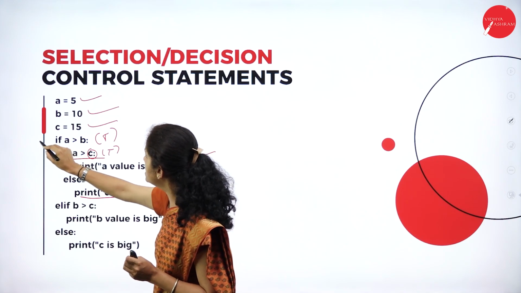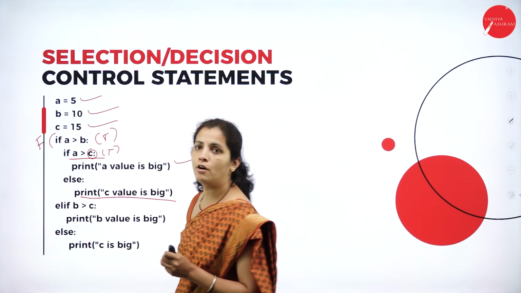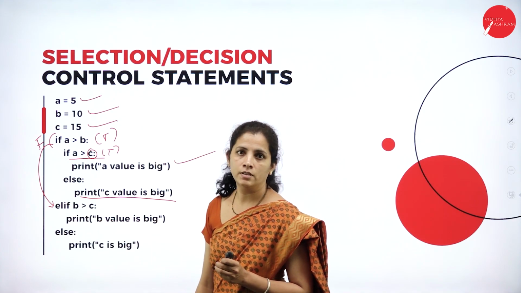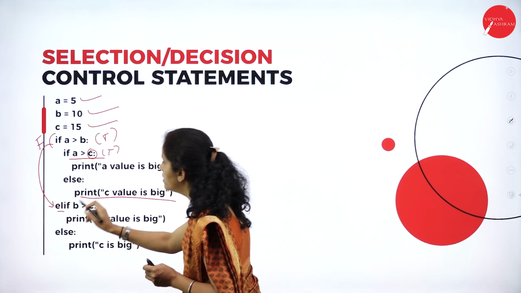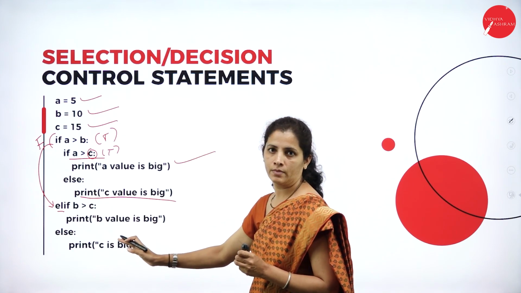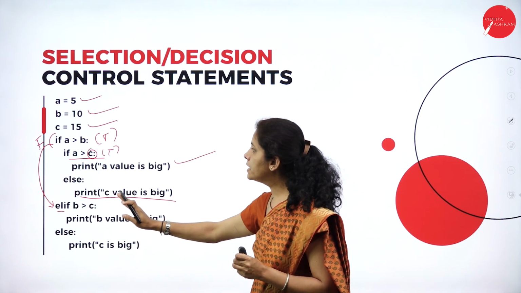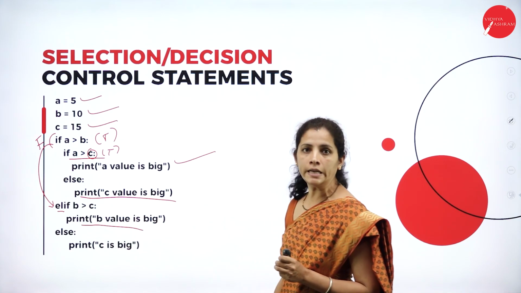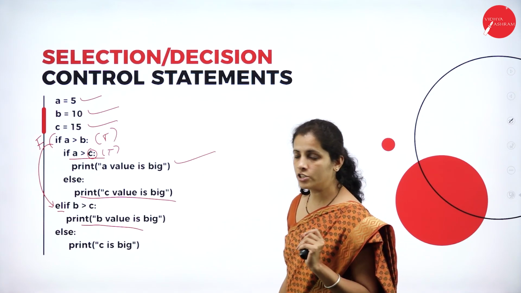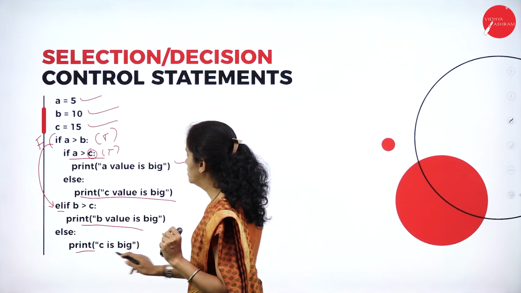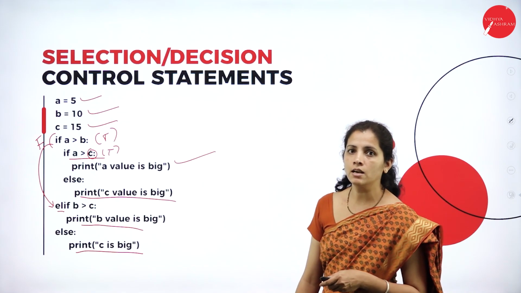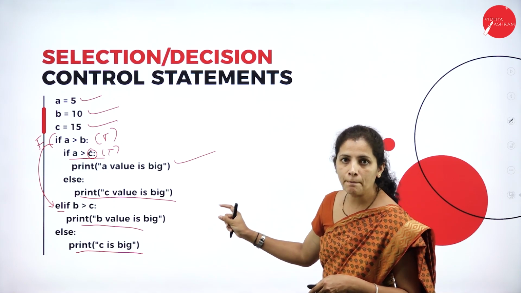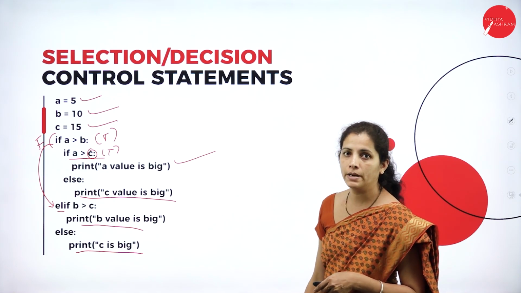If this condition is false, so the first condition is false, the control is transferred to elif. See, it is elif B greater than C. So my intention is to declare B is larger. Else, so what is the output? C is larger. Okay, so this is the simple example for nested if statement.